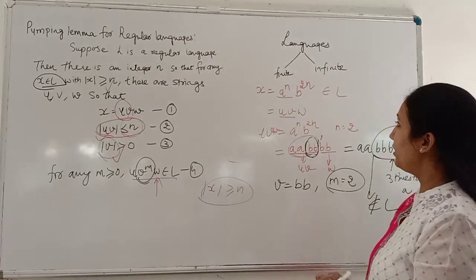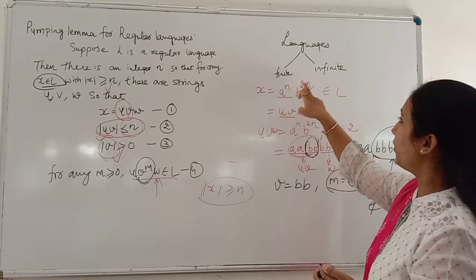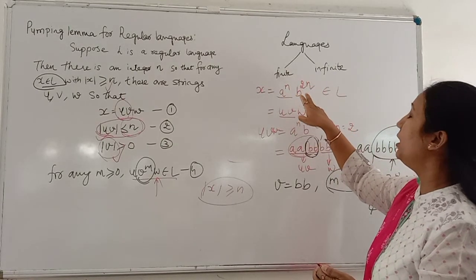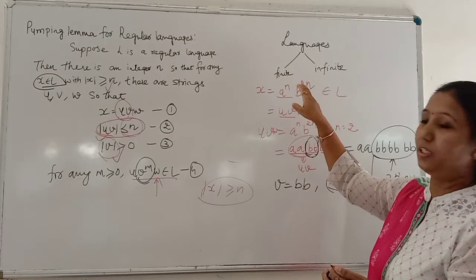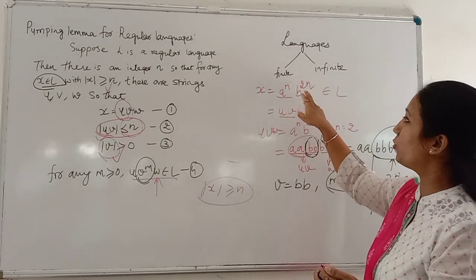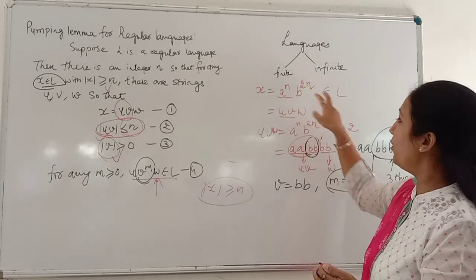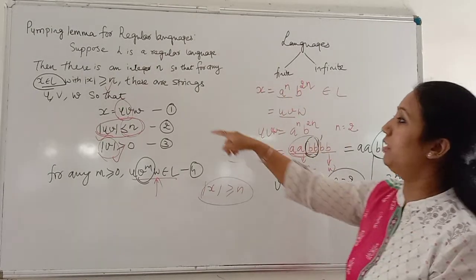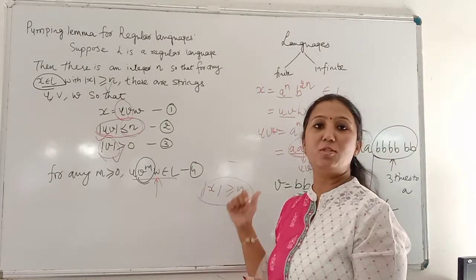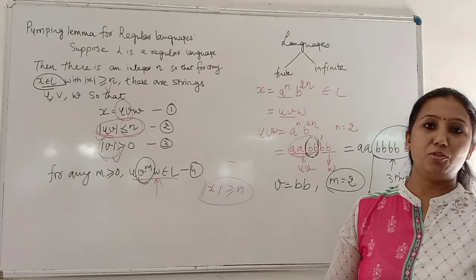Our string A raised to N, B raised to 2N, where the number of occurrences of B should be double the occurrence of A, fails the pumping lemma test, and hence this language is not regular.